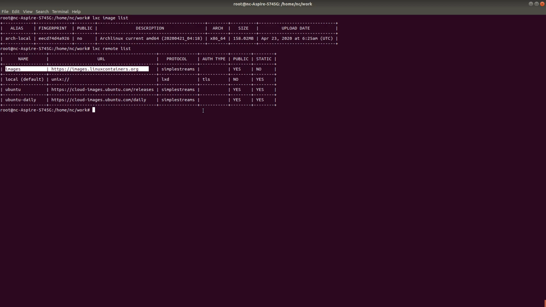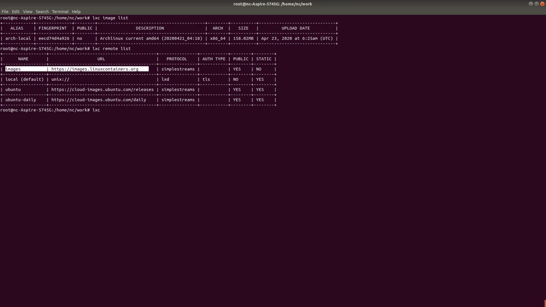There are two ways. I can download the image and create a container out of it in one statement, or I can just download it locally and then create a container later, right? So let's see how I can download an image and then use it later. For that, I'm going to search. Let's search what are the available images of Alpine, because Alpine has different versions, right?